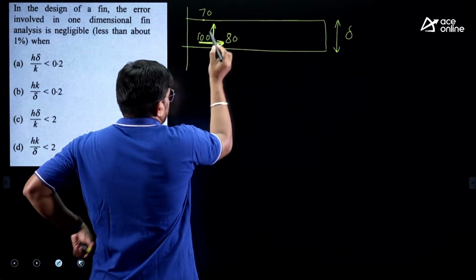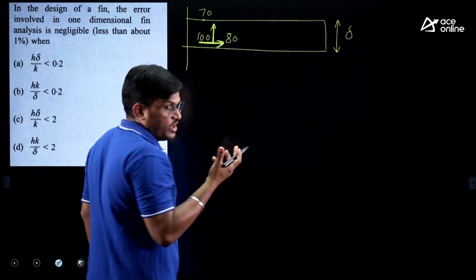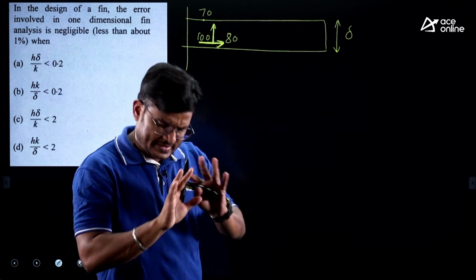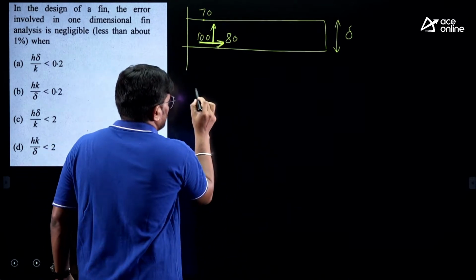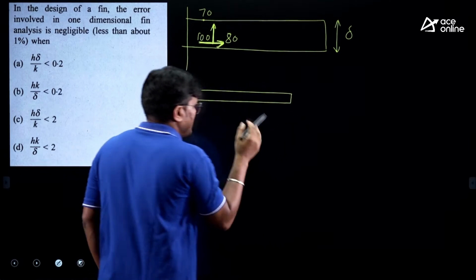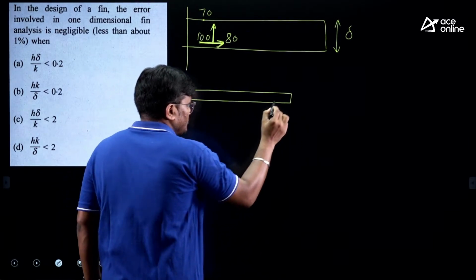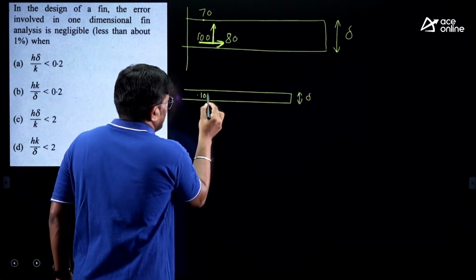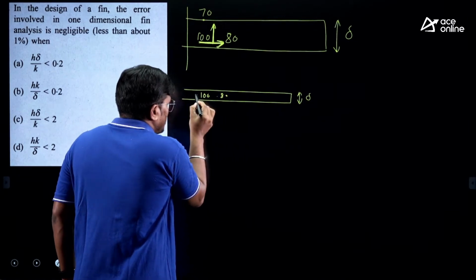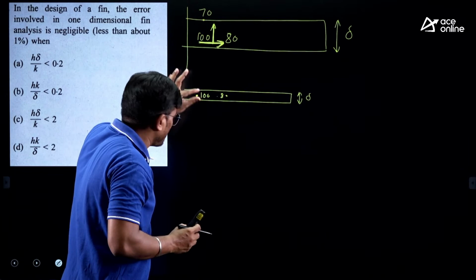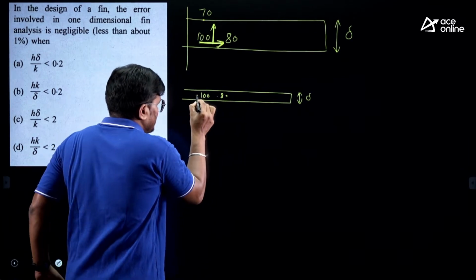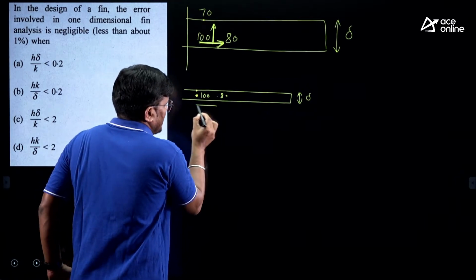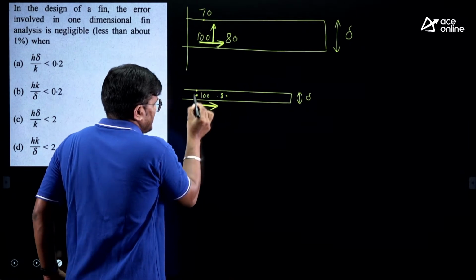Now the question is, sir, what to do then? I don't want two-dimensional analysis, because I don't want to use multiple lengthy equations. I want to make it in a very simple way. So what I will do is make it thin. I reduce this delta. So what will happen? Let us say here it is 100, here it is 80. The thickness is so small, so very thin, that the center and the surface are almost the same. There is not much temperature drop between center and surface, so the heat will go only in this direction. So this direction we can neglect.